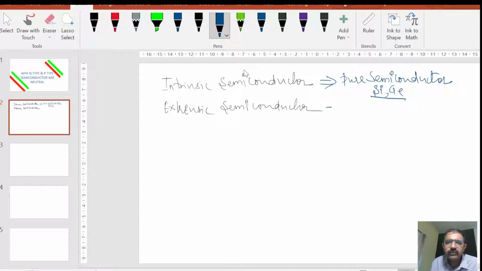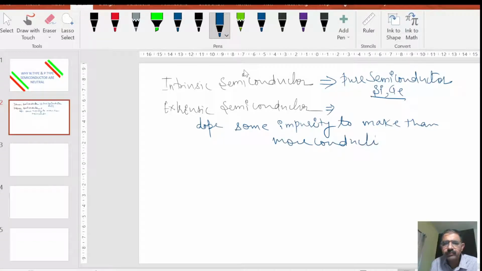Due to the poor conductivity of intrinsic semiconductors, we dope some impurity to make them more conductive. So two types of impurities we normally mix: either trivalent impurity, or second, pentavalent impurity.